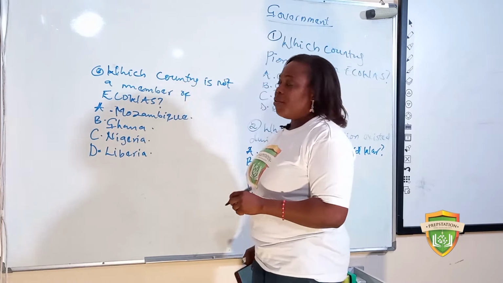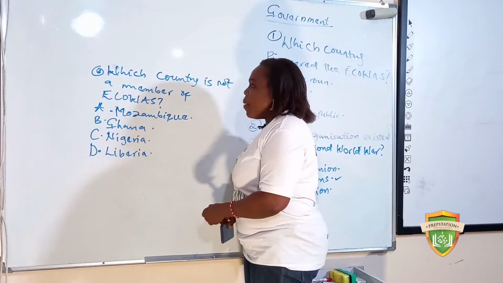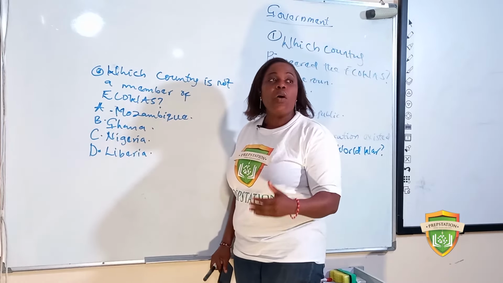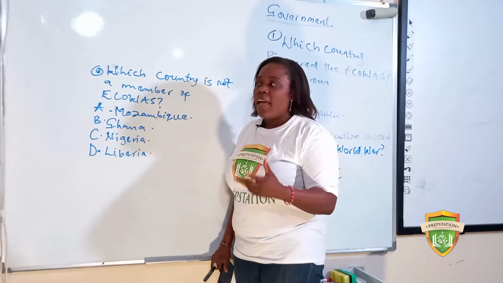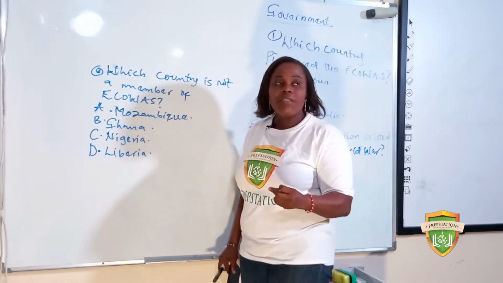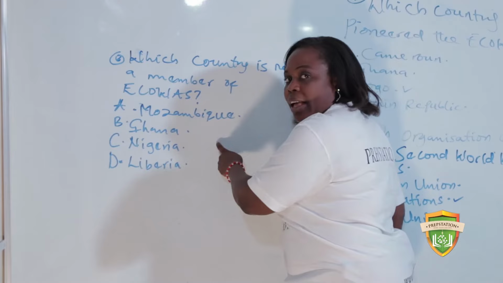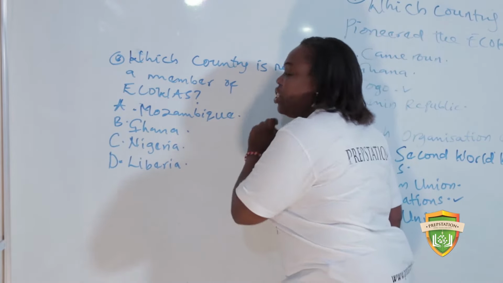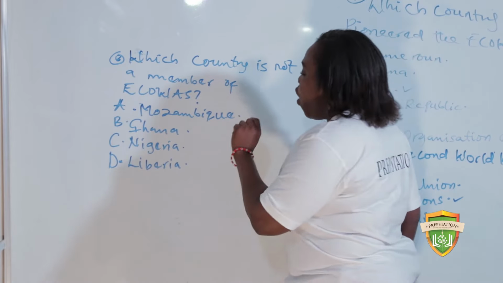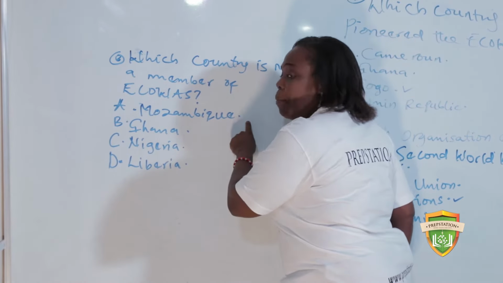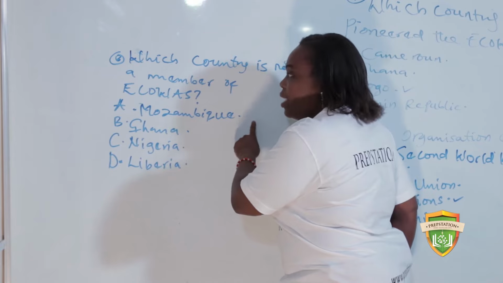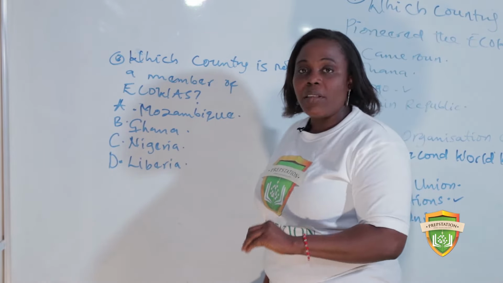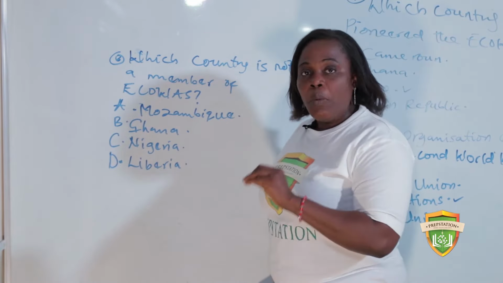You have a question like this. Remember, the meaning of ECOWAS is Economic Community of West African States. Ghana is in West Africa. Liberia is in West Africa. Nigeria is in West Africa. So the only country is Mozambique. So the answer is Mozambique. Mozambique is not a member of the ECOWAS.